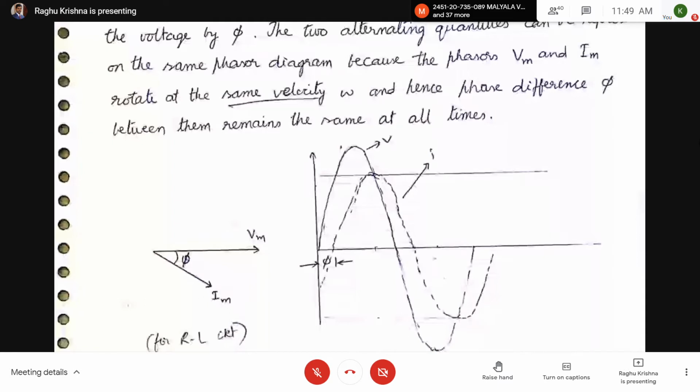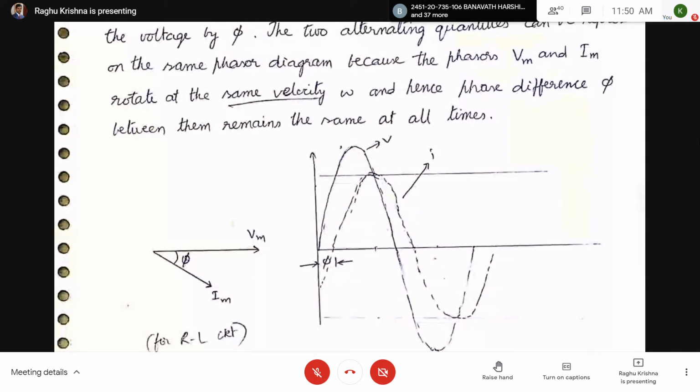You can see here Vm will be rotating in anti-clockwise direction with an angular velocity of omega radian per second. Im is also rotating with the same speed, but Im has started lately. Here you can see the voltage waveform is starting from 0, but the current waveform is starting from some phase angle phi.